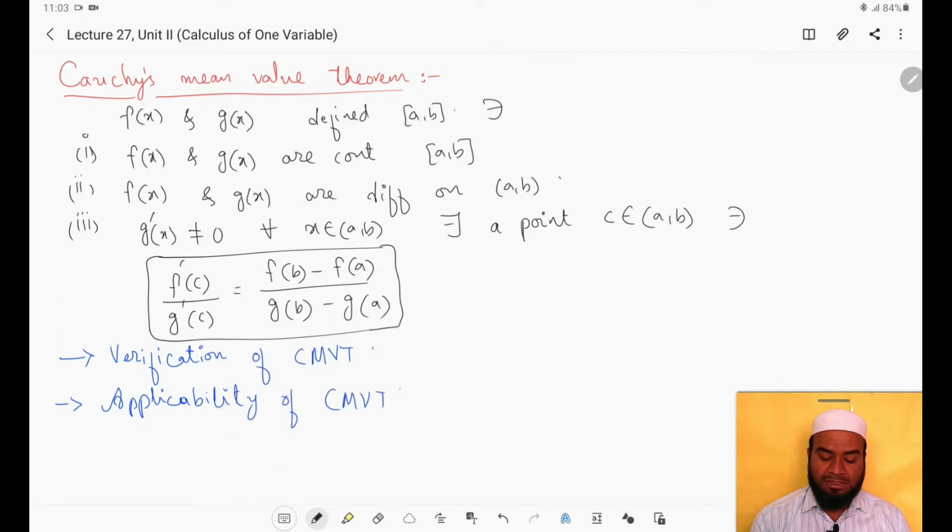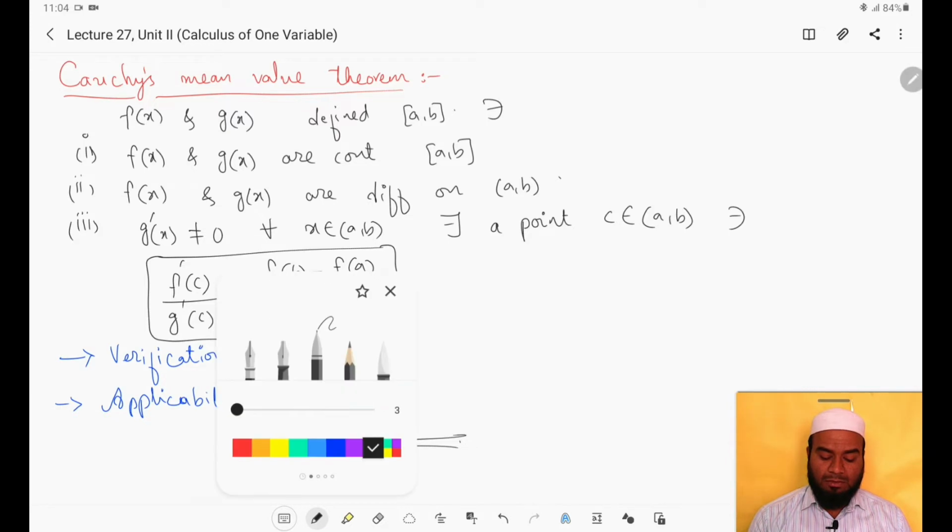These two types of questions may be asked from Cauchy's mean value theorem, right? So these are the first three topics. Out of these, one LAQ and one SAQ will be 100% covered from these three topics.